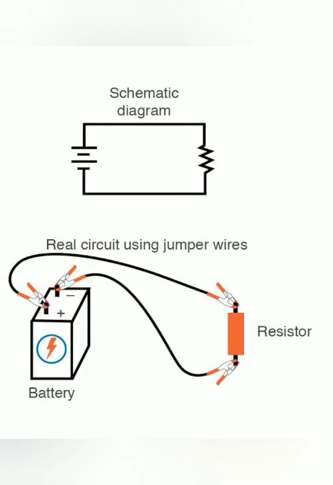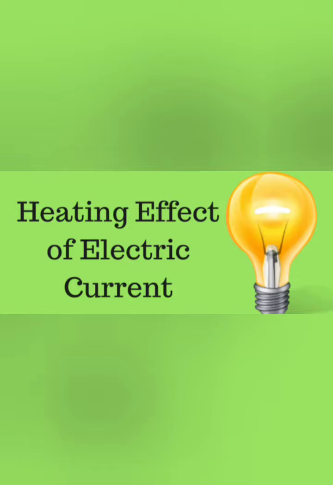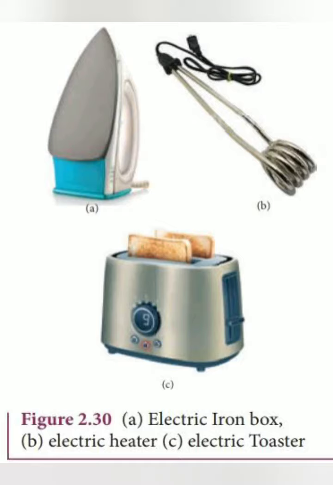This effect is known as heating effect of electric current. This effect is utilized in devices such as electric heater and electric iron to produce the adequate amount of heat required.